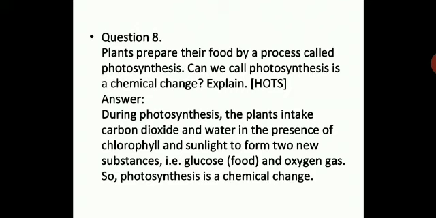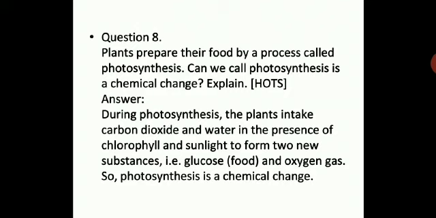So is it a chemical change? Let us see. During photosynthesis, the plants take in carbon dioxide and water in the presence of chlorophyll and sunlight to form two new substances, that is glucose, food. What is food? Actually glucose. The simplest form of food is glucose, and oxygen gas is given out in that process.